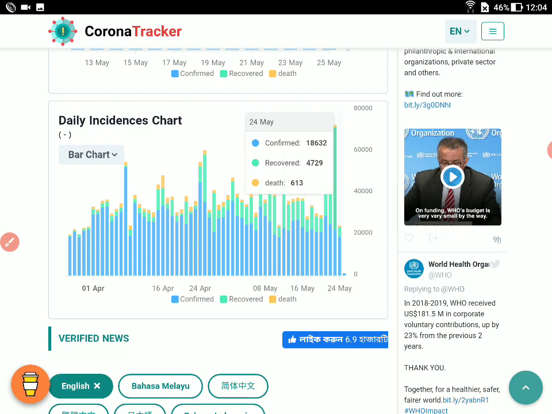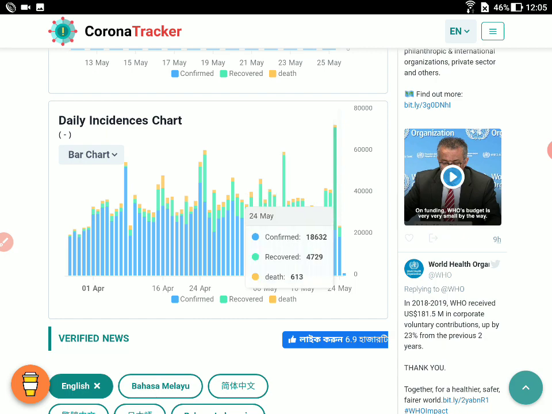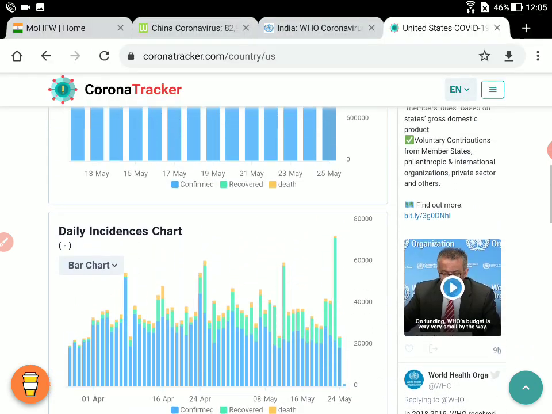If you look at some recent values, the confirmed cases as on 24th May is 18,632. Compared to India, which has near about 7,000 confirmed cases on 24th May, the US is more than double that. For 25th May, the cases confirmed till now are 1077, but that is only till now. We still have more time to go, because it's around 12 noon.